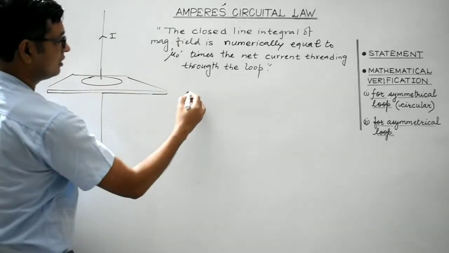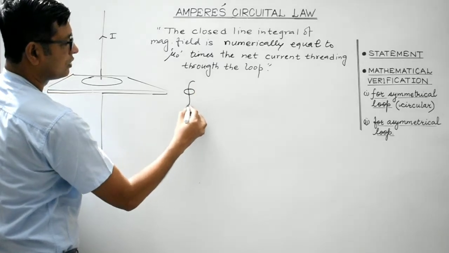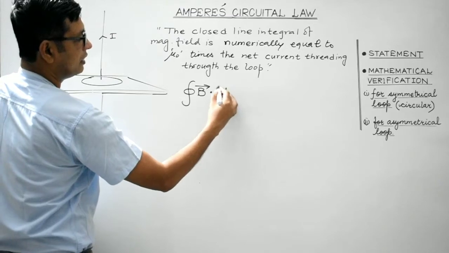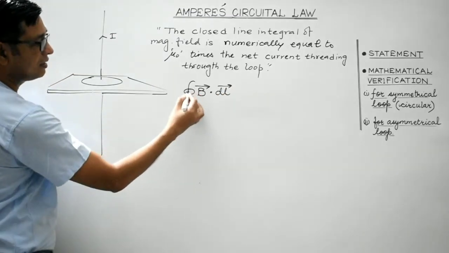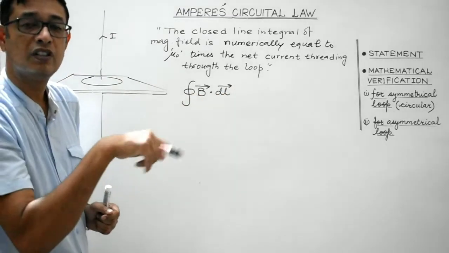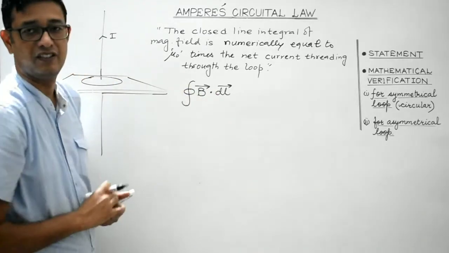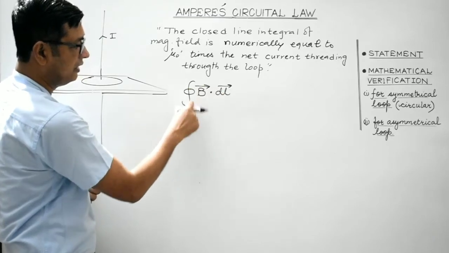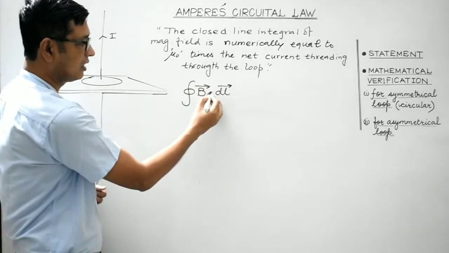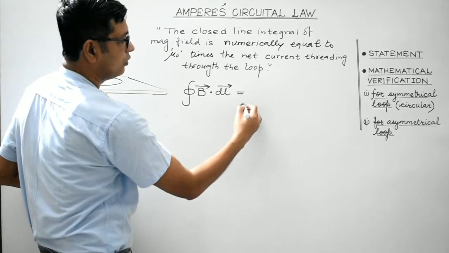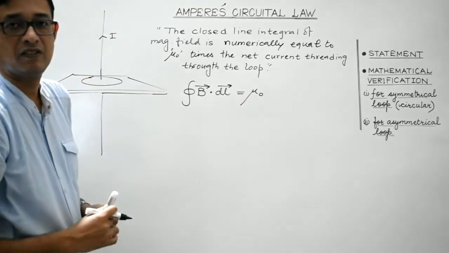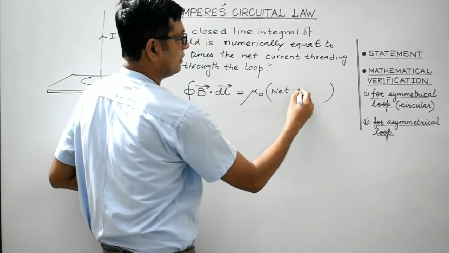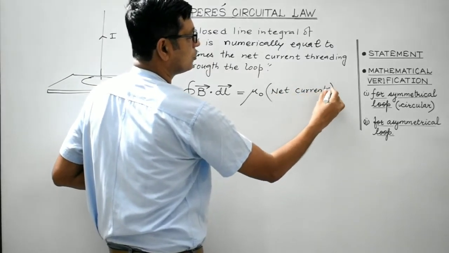So in this case, the closed line integral of the magnetic field, that is B vector dot dl vector. This symbolizes the closed line integral, right? It is read as the closed line integral of the magnetic field. This is the scalar product. It is equal to mu naught times the net current threading through the loop.